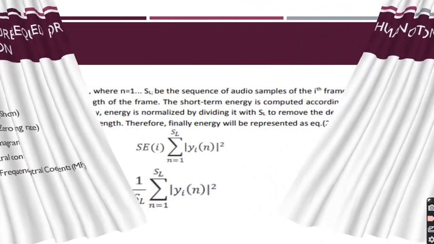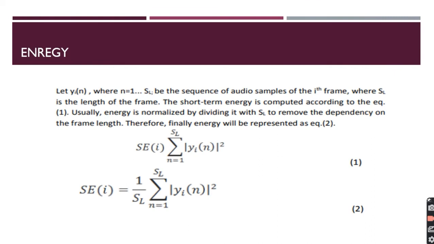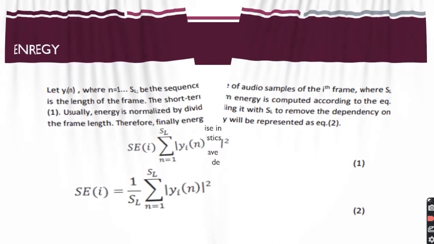First, energy. I will not go through the details of all the formulas, but I will tell you why we can use short-term energy for emotion recognition. We use it because it can tell us about the tone and the inner voice. This feature can give us much more information about all those things.